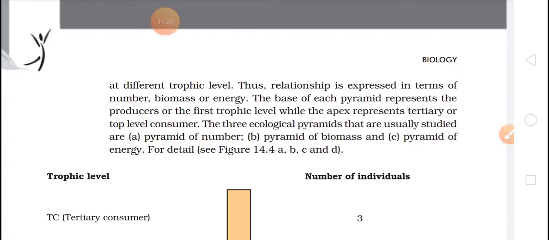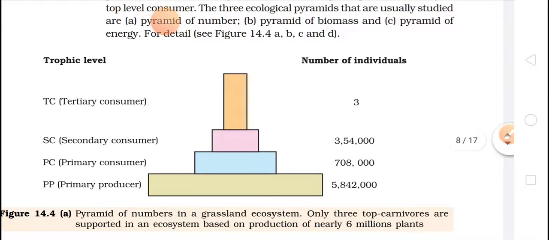The base of each pyramid represents the producers or the first trophic level, while the apex represents the tertiary or top level. So as we are moving upward, what is happening? The trophic level gets increased. The three ecological pyramids that are usually studied are the pyramid of number, pyramid of biomass, and pyramid of energy. Just learn them.